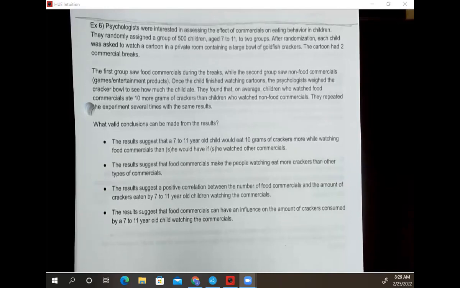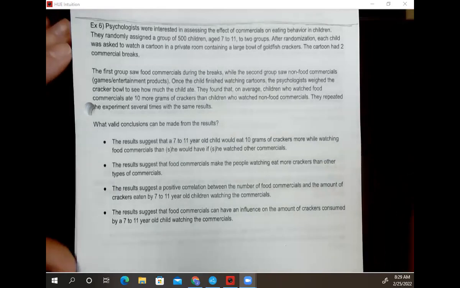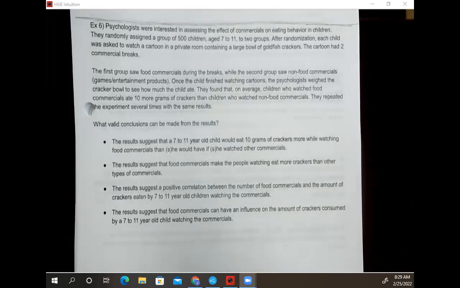So on page 7, we're going to start with example 6. Okay, 6 says, psychologists were interested in assessing the effect of commercials on eating behavior in children. They randomly assigned a group of 500 children aged 7 to 11 to two groups. So we're running an experiment here. We've randomized our participants. They're in two groups.